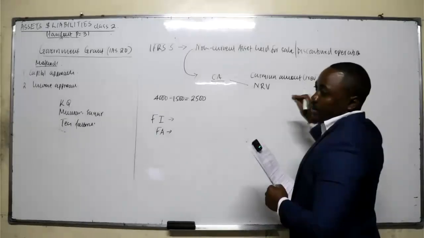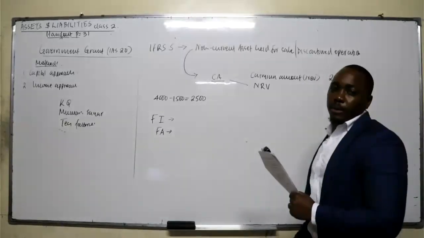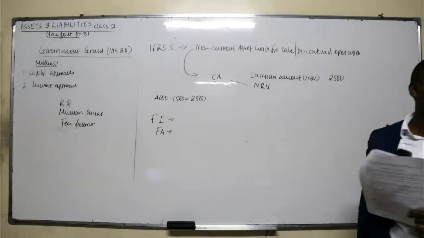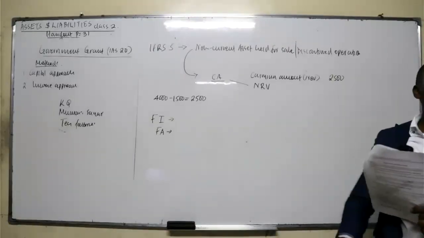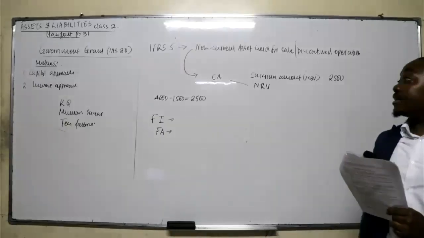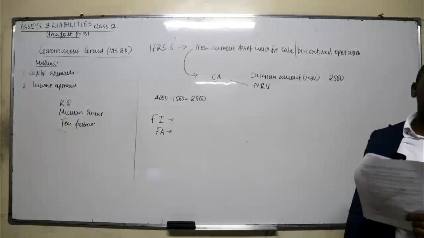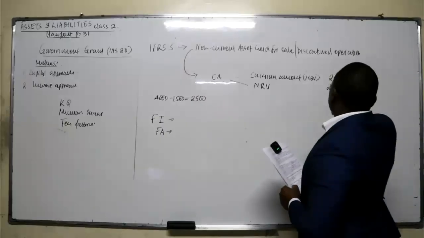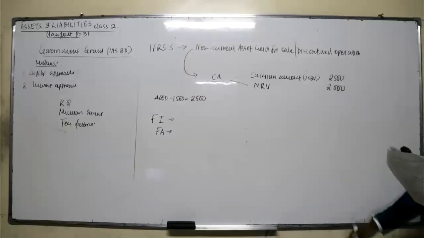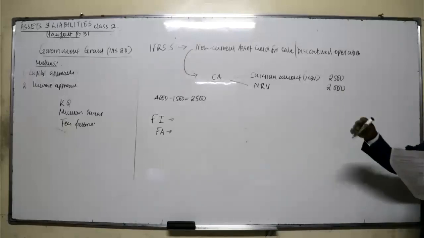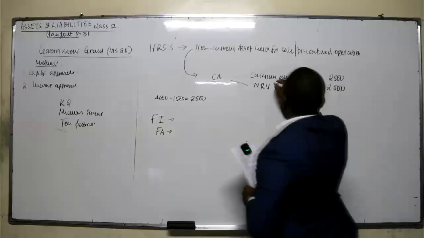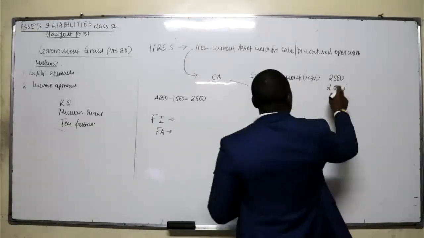And then we have decided to sell it now. Based on the current market rate, the highest bidder, how much is he offering? And then you find that you have like 3 bidders. They want that asset. But the maximum they can give, the one giving the highest, they're only giving an amount of 2 million. You see, the carrying amount is higher, but the net realizable value, what you can recover now, also known as the recoverable amount, the maximum you can recover, is 2 million.